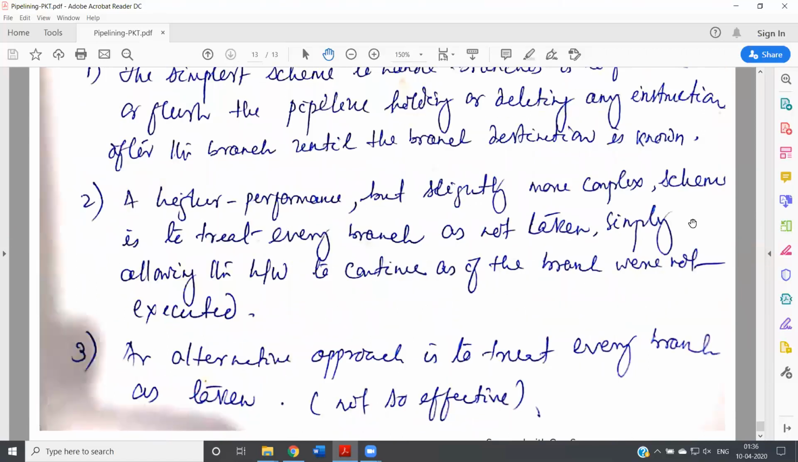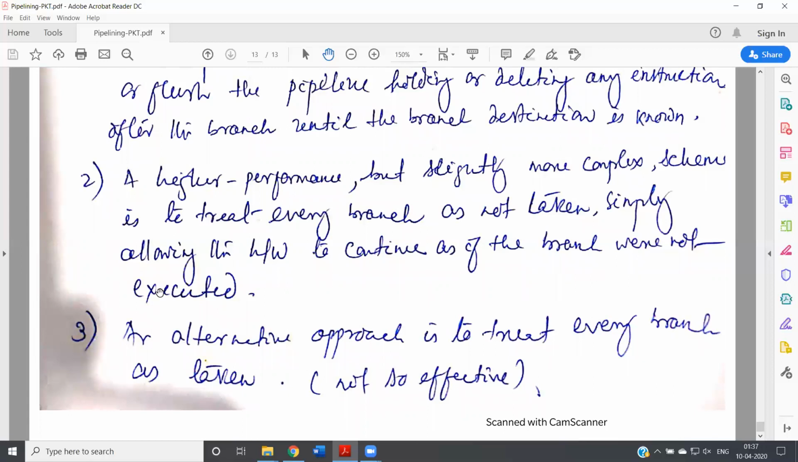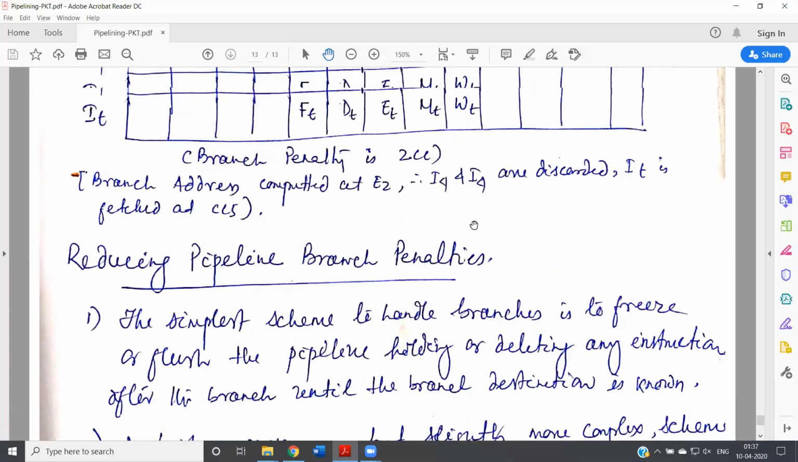So the second method says that we'll assume every branch as not taken, simply allowing the hardware to continue as if the branch were not executed. The third one is an alternative approach, which treats every branch as taken. That means it will assume that after instruction 2, the instruction target will come, always the else part will be executed, and it should continue. But it is found that the third scheme is not so effective. Out of these 3 schemes, the second one is found to be the effective one.